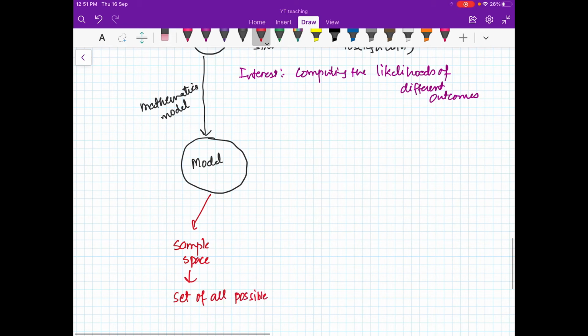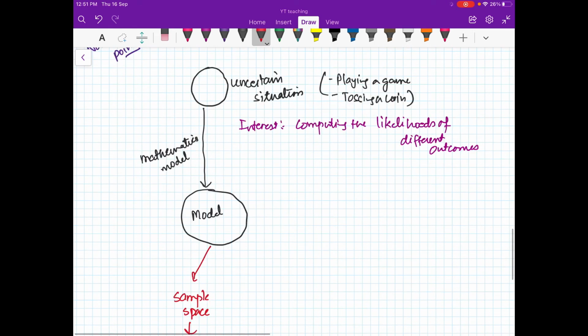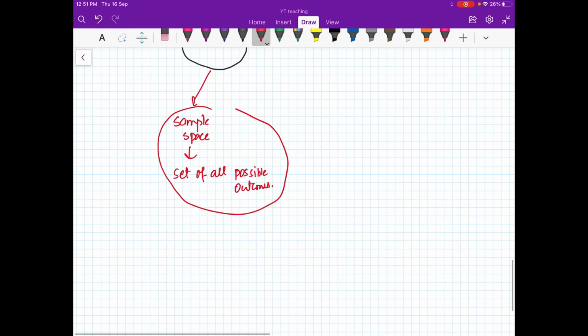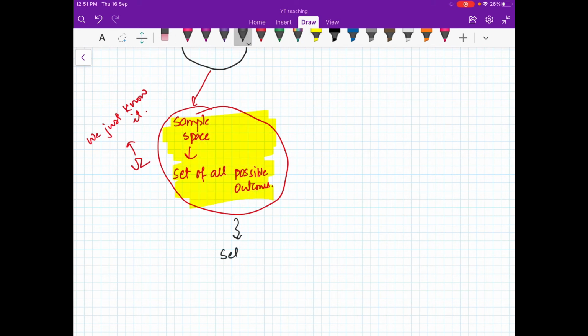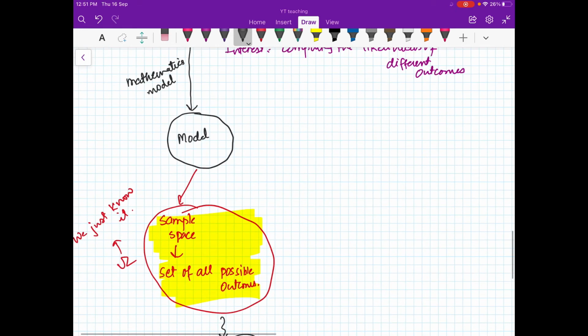For this we don't have to do anything, because whenever you have a situation, it is already fixed, right? We call it omega. We just know it. You just know that this is the situation, these are the possible outcomes. So this information is already with us. From here we will just construct the set of all events, which is 2 raised to the power of these elements. So this is basically your power set.